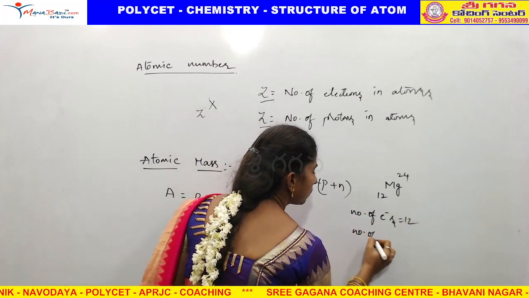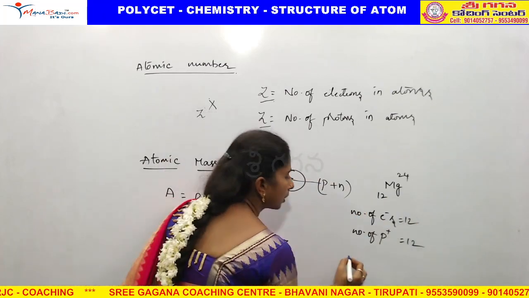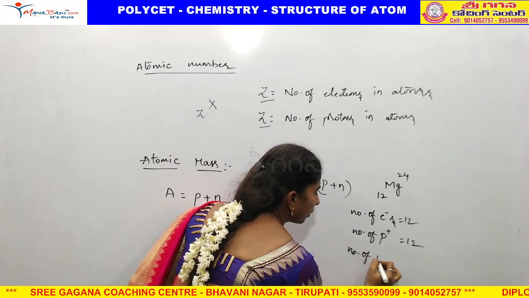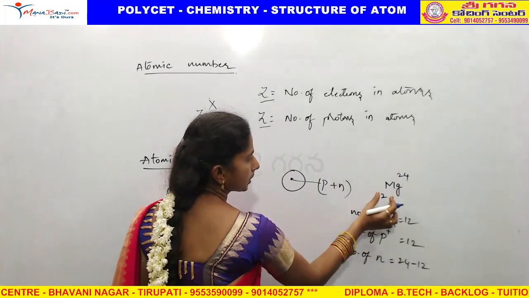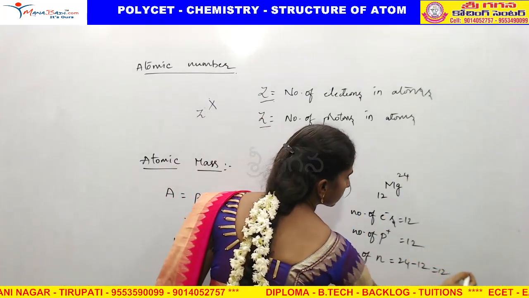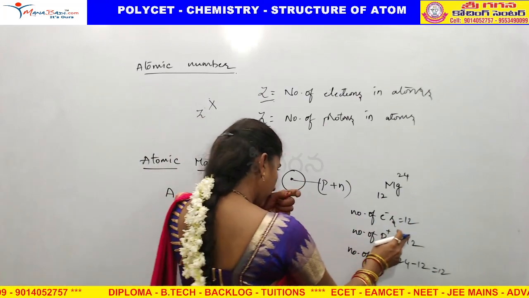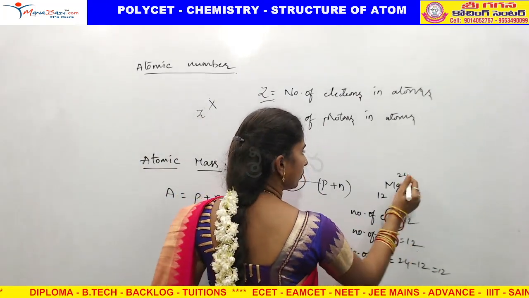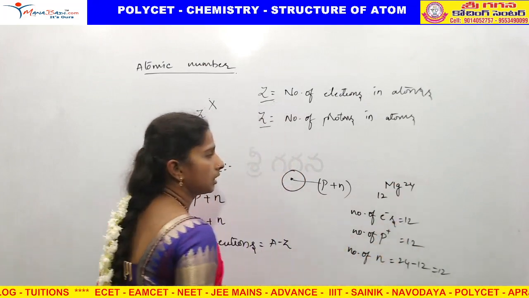Number of protons is also 12, because of its atomic number. Number of neutrons equals 24 minus 12, atomic mass minus atomic number, that is also 12. If the number of electrons equals the number of protons, there is no charge on the atom. Is there any charge?